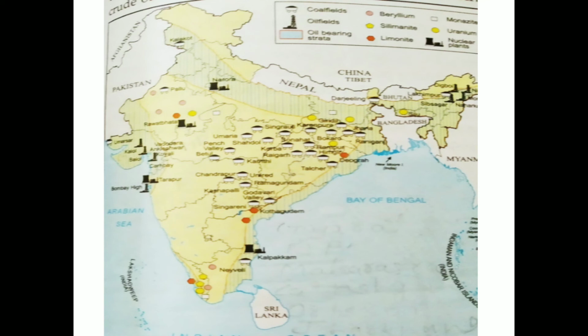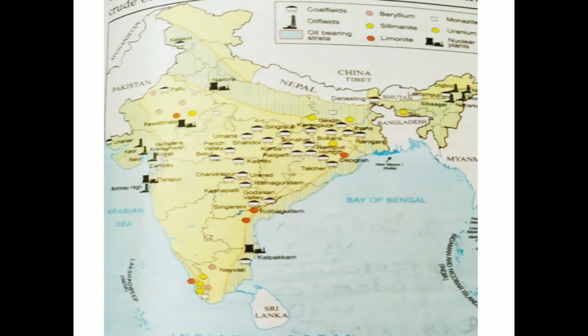So it is also found in Andhra Pradesh, then Telangana, then Maharashtra, and then Tamil Nadu, which is over here. Some reserves of natural gas are also found in Rajasthan and Tripura, which is over here. So these are some of the places where natural gas is found.